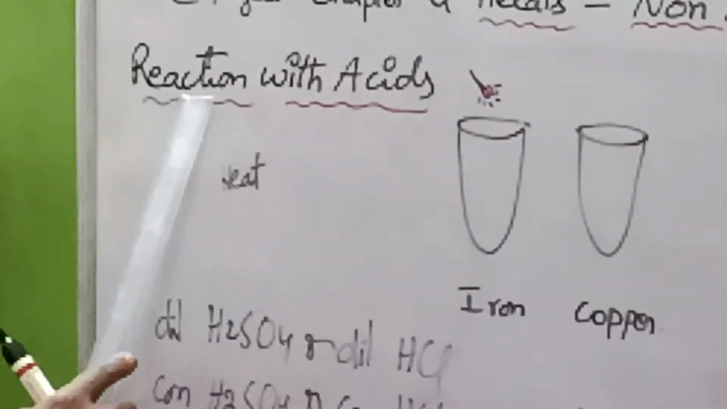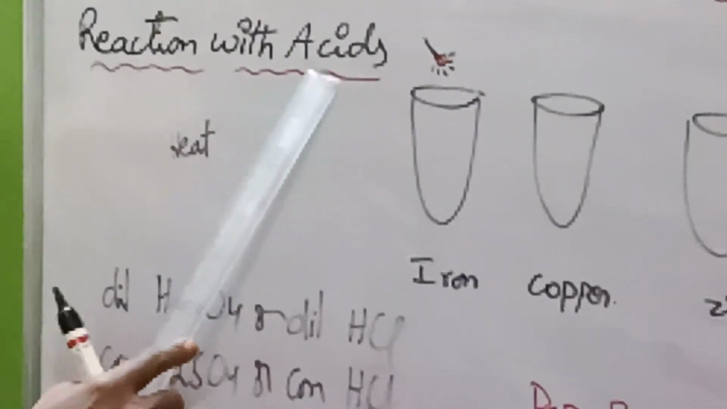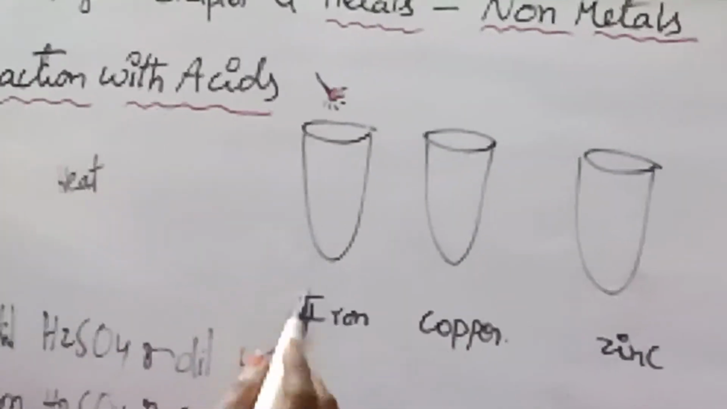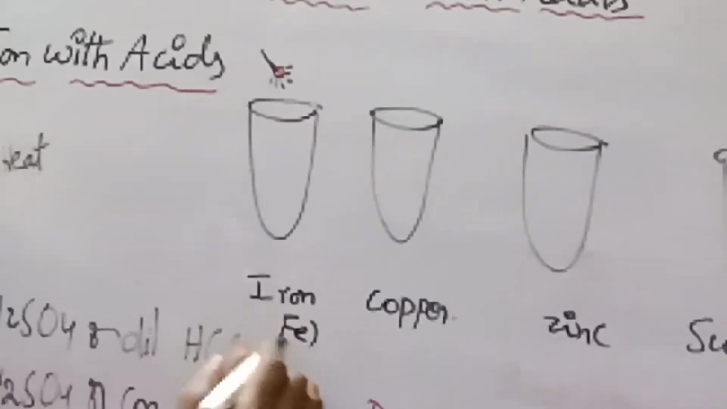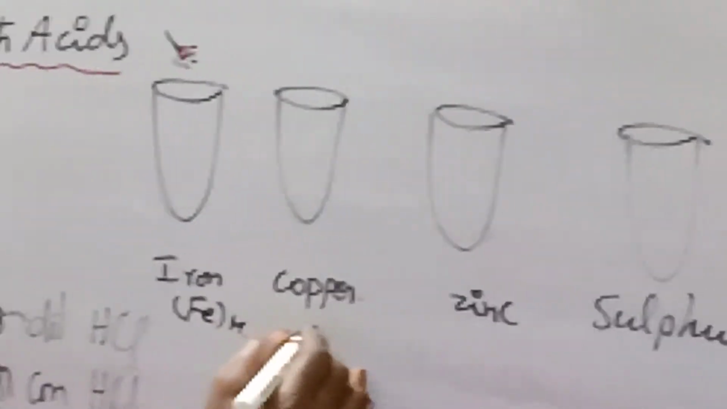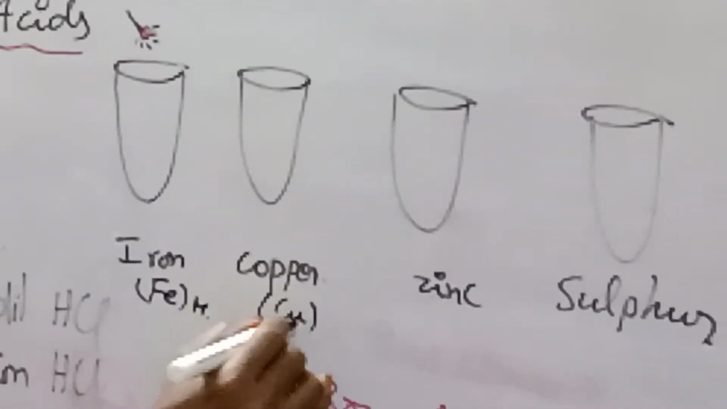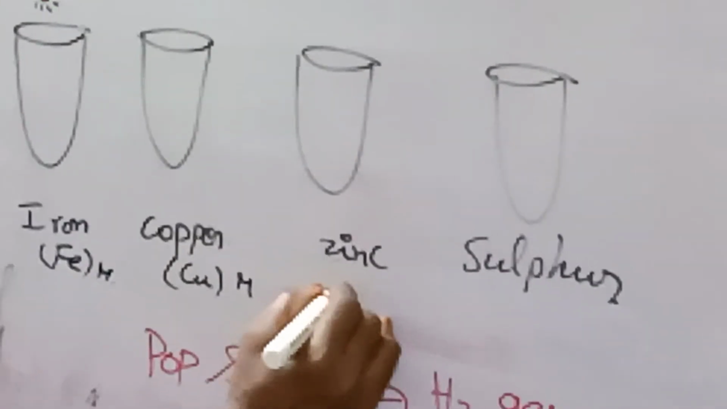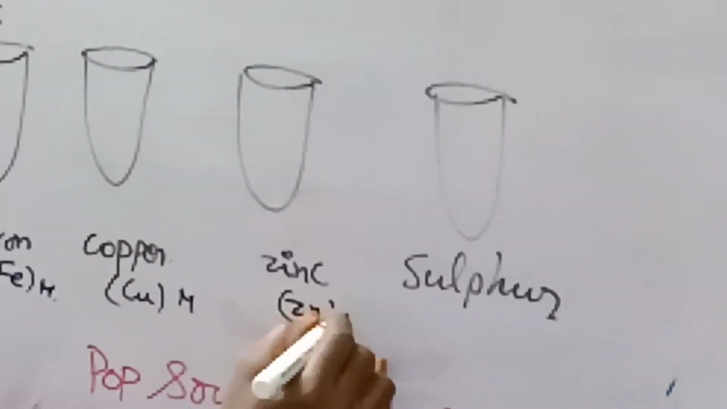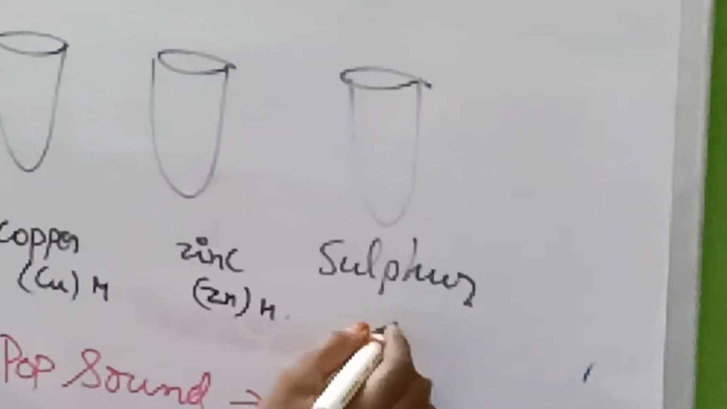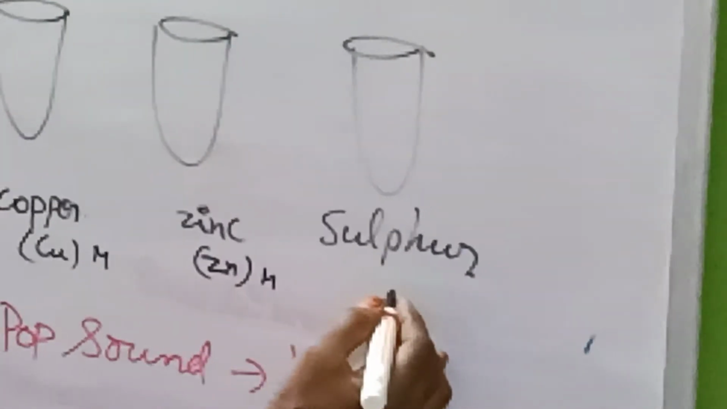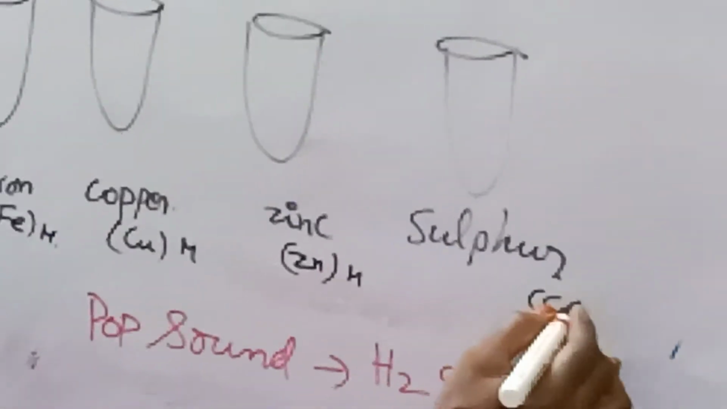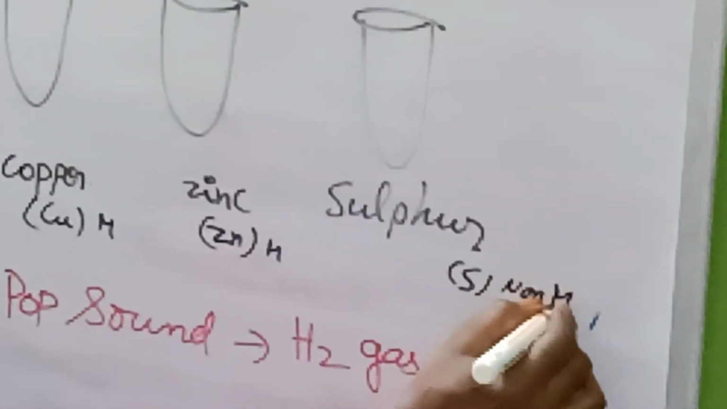Now let us discuss metals when they react with acids, what is going to happen. Here iron is a metal, its symbol is Fe. Copper is also a metal, symbol is Cu. Zinc is also a metal, so Zn is the symbol for it. But sulfur is a non-metal. Sulfur, phosphorus come under non-metals. Sulfur symbol is S. So it is a non-metal.